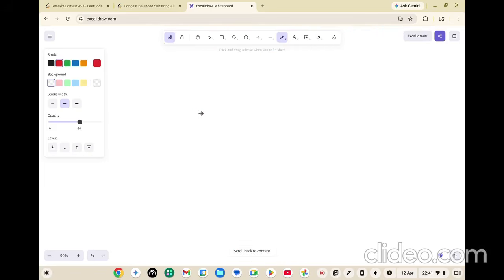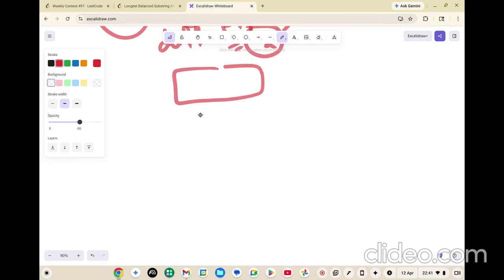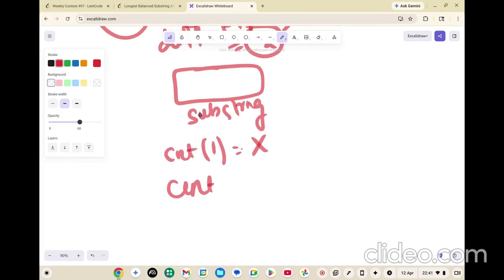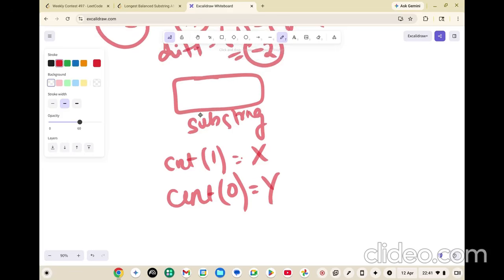If it is difficult for you to understand, let's take a simpler way to understand it. Let's say for a substring, the count of ones was, let's say, x, and the count of zeros was, let's say, y. All right. Now what I'm trying to say is, think of this, right?